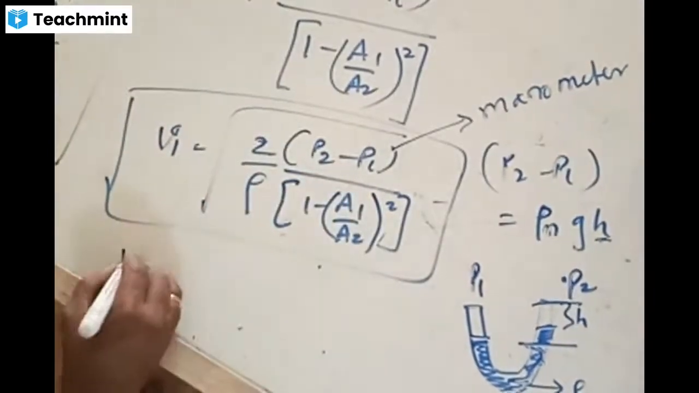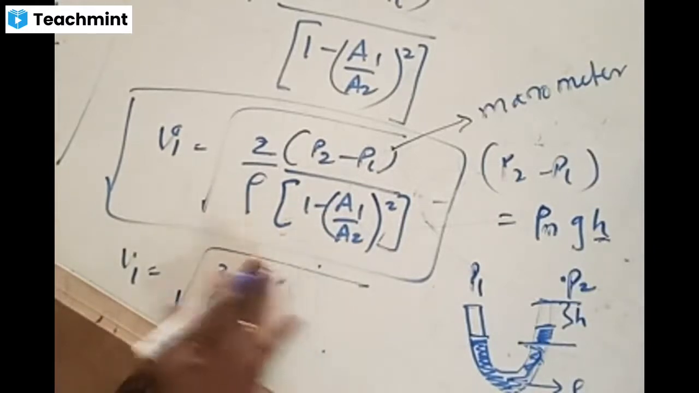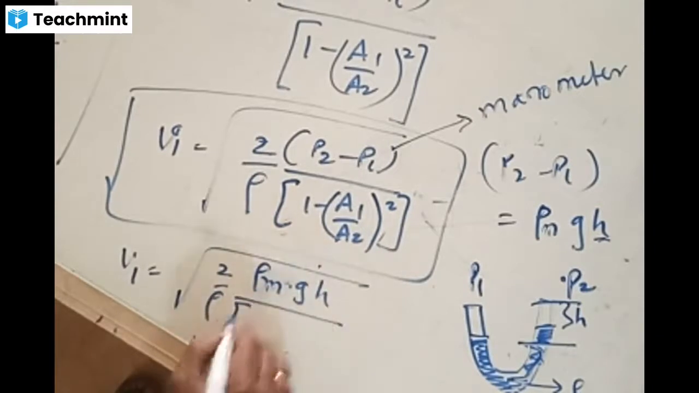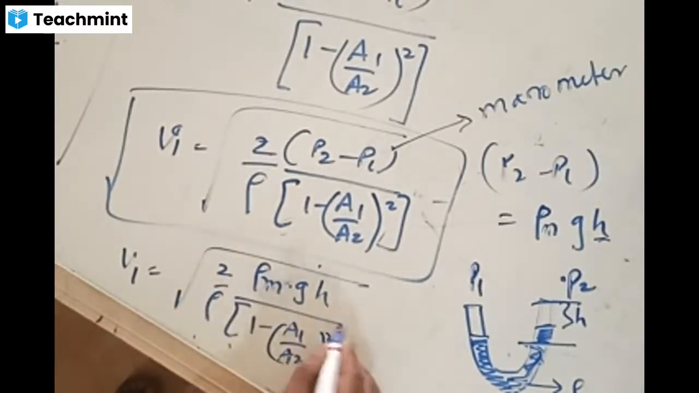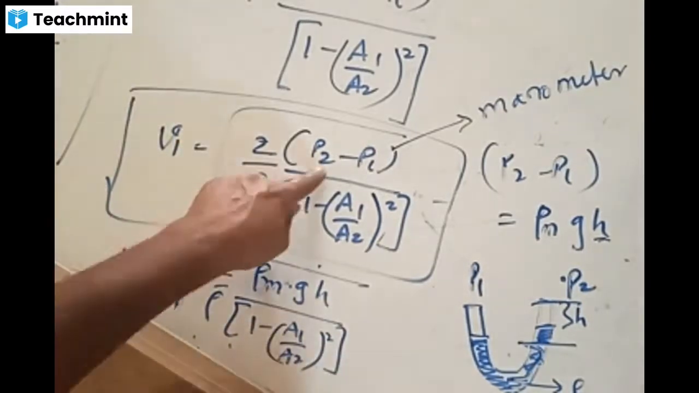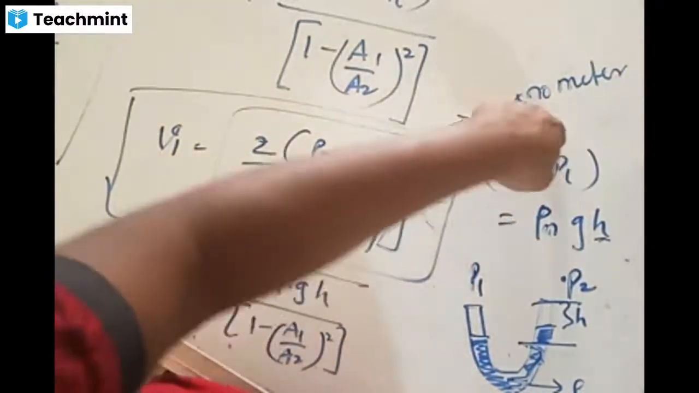ఇదే ఈక్వేషన్ ఇంకో ఇలా కూడా రాసుకోవచ్చు. V1 is equal to under root of 2 by rho times of rho mgh. Pressure difference is replaced by rho mgh, by 1 minus A1 by A2 whole square. This is the equation. Both are equally right. This is in terms of pressure difference, and this can be identified by using a manometer.